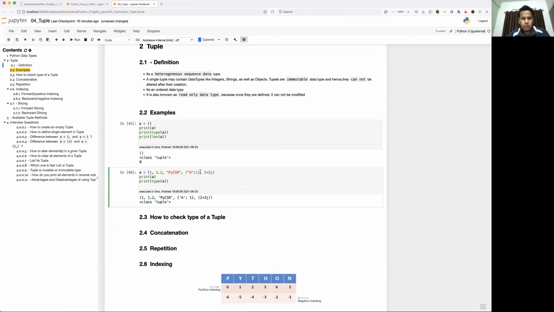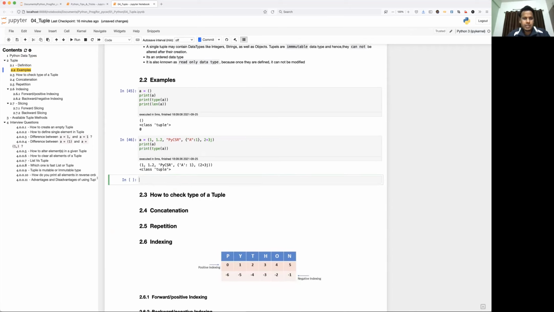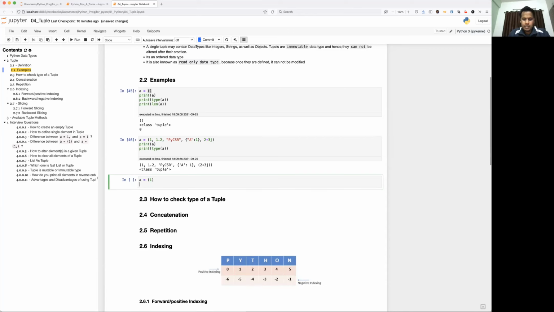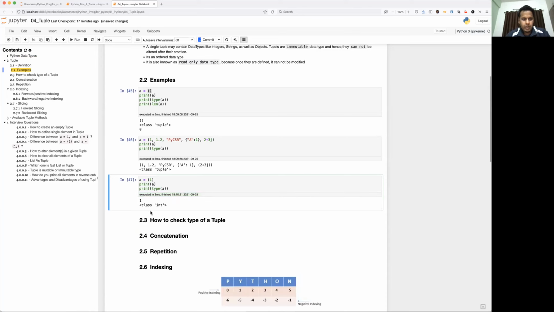Okay, so one more question which will be most frequently asked in the interview: how do you define a single element in a tuple? So let's take a look here. You may see I'm using this small bracket, then we can directly define a equal to small bracket 1, right? So let's see whether it is correct or wrong. And let's check what is the type of variable a. Now you may be wondering why it is integer type, though I have defined it as a tuple.